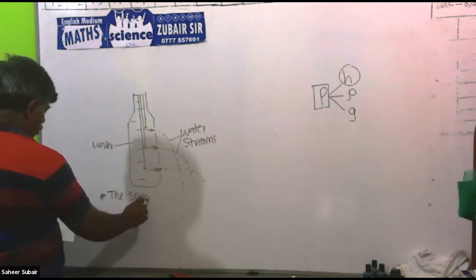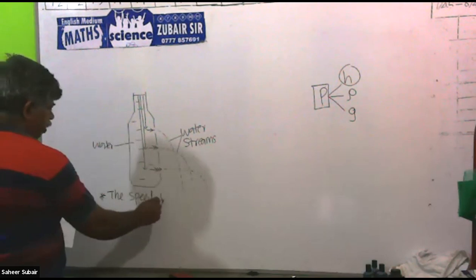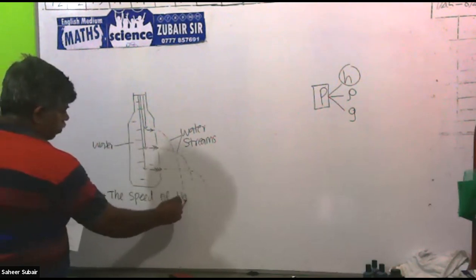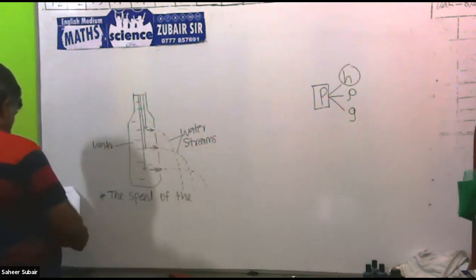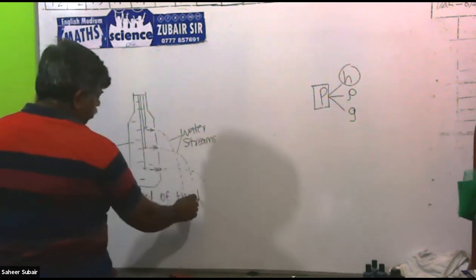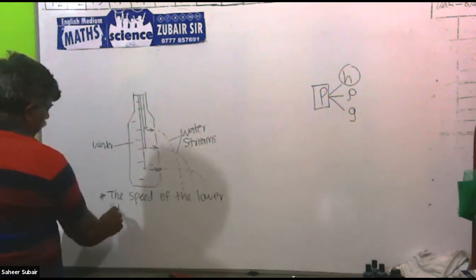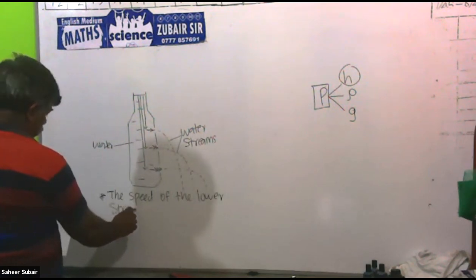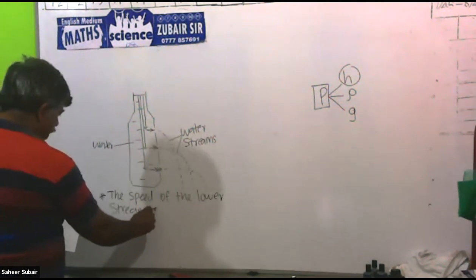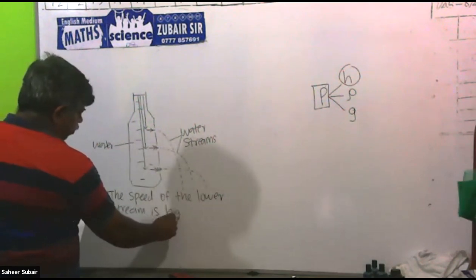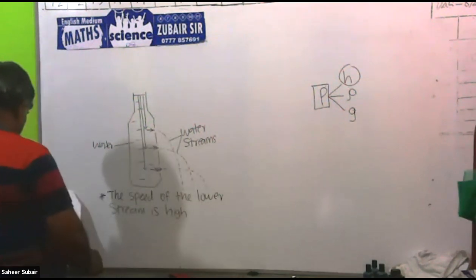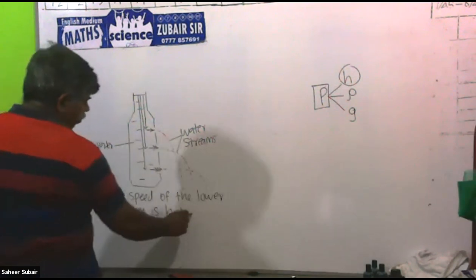the speed of the lower stream is high due to high pressure.